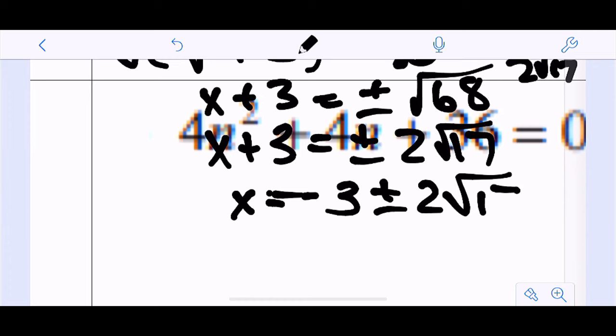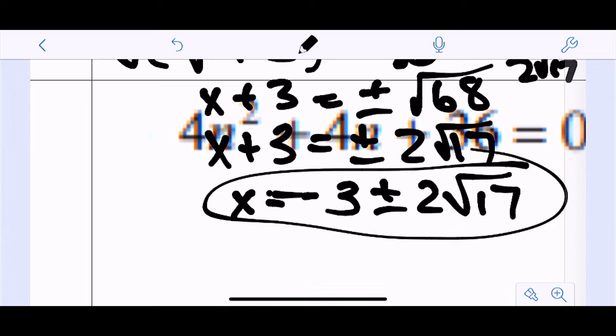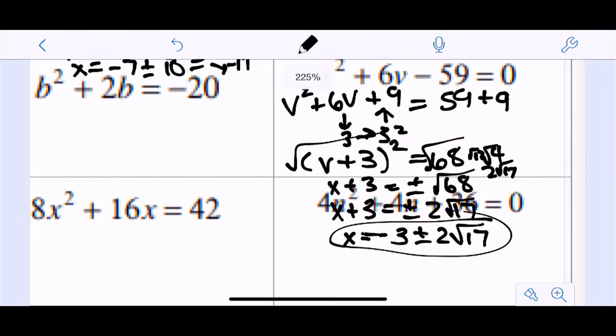And this actually eliminates you having to do a bunch of other work with the quadratic formula and simplifying. So if that middle term is even, normally this is a pretty good way to go.